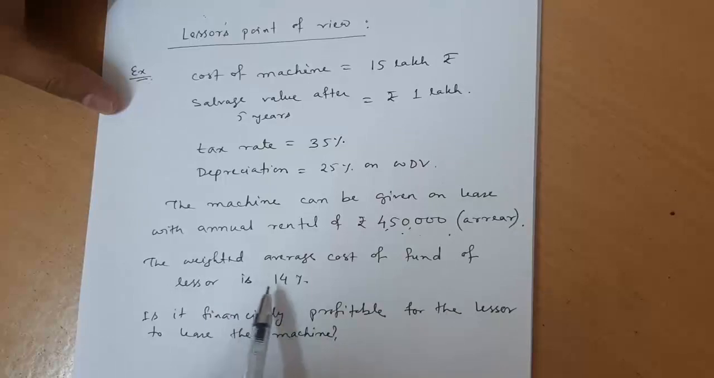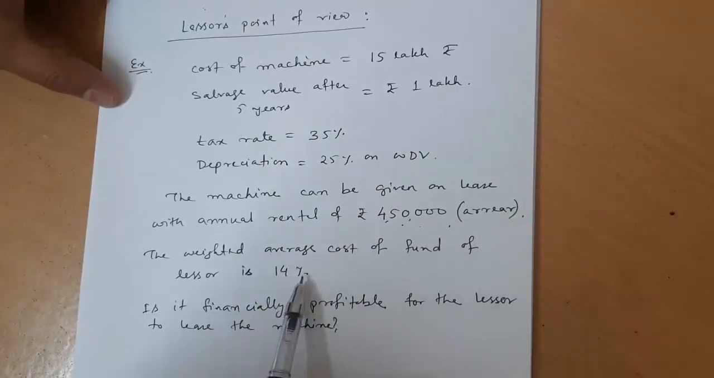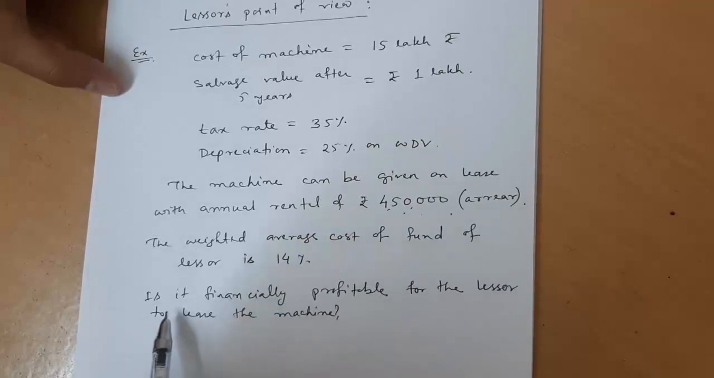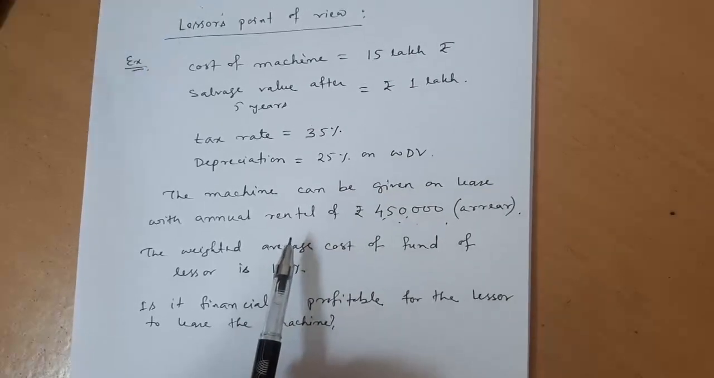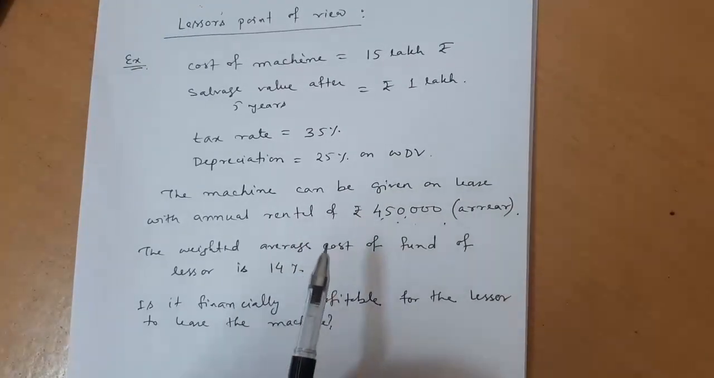Weighted average cost of fund for the lessor is 14%. This is the cost of capital for the lessor, which will be used as the discounting rate, and you just have to say whether it will be profitable to lease the asset or not. From the lessor's point of view, whether it will be profitable to give the asset on lease or not.